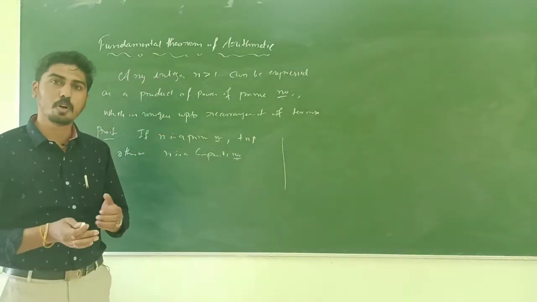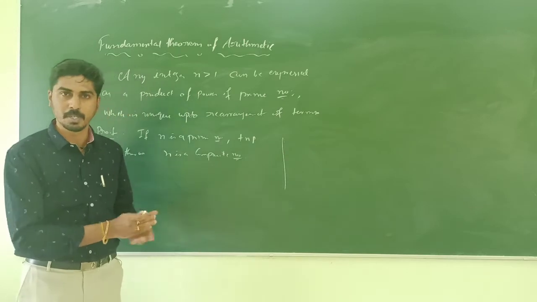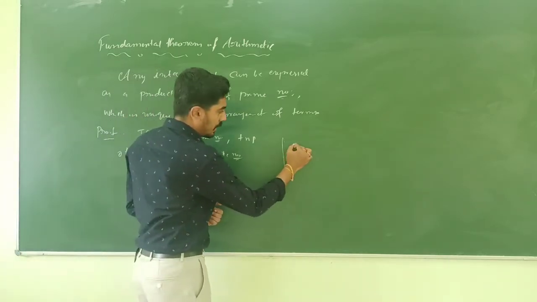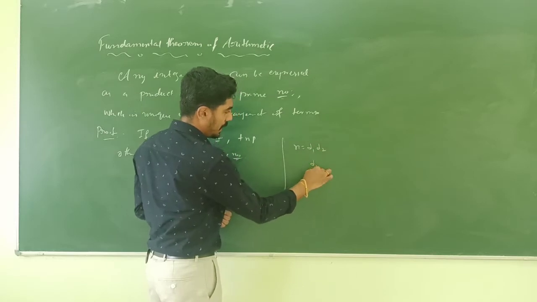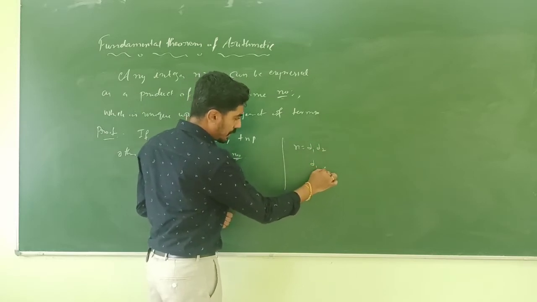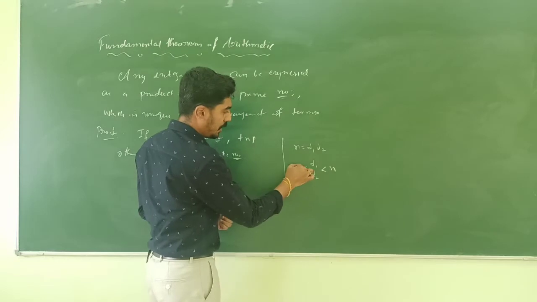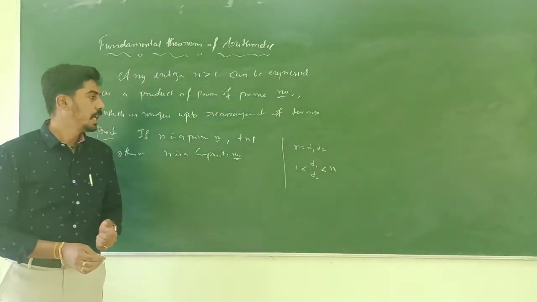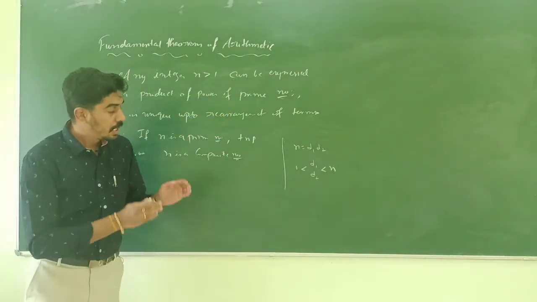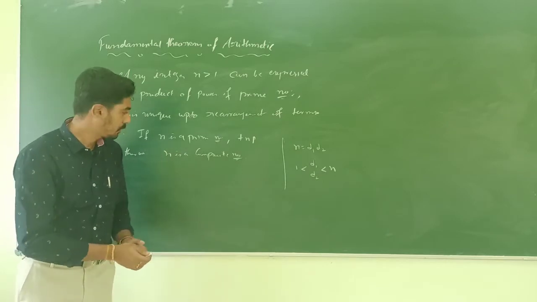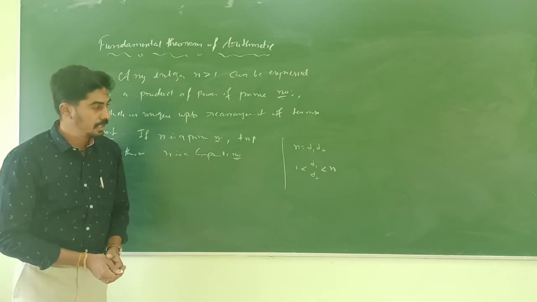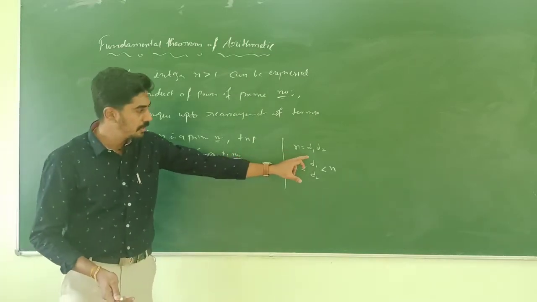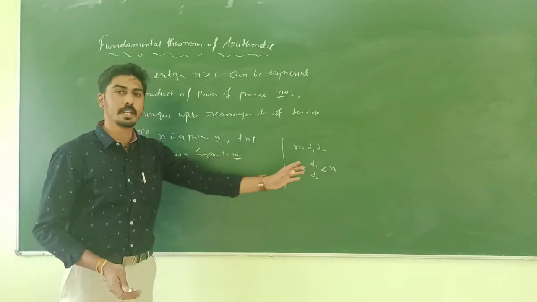n is said to be a composite number if it is not a prime number, or n can be written as d1 into d2, where d1, d2 strictly less than n and strictly greater than 1. So it is called a non-trivial factorization. If n is a composite number, then it has a non-trivial factorization. The factors are strictly less than n, strictly greater than 1.